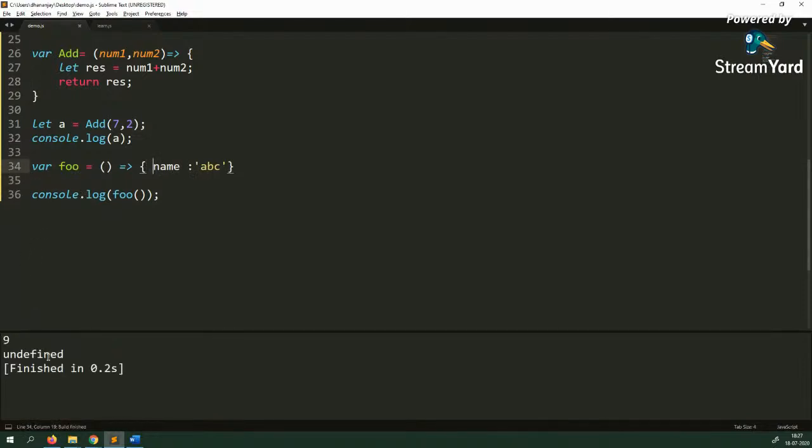But here you see that you are getting undefined, because if you are returning an object, then either you have to use the return statement explicitly, or you have to put that inside small brackets, and it should return you an object. Many people do this, and these are the questions you get on Twitter.